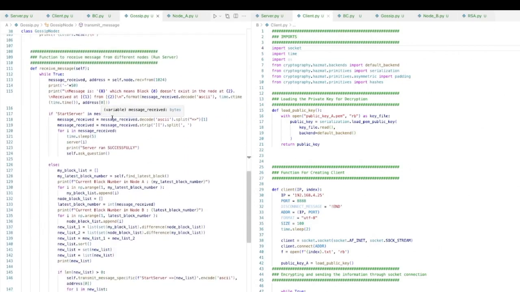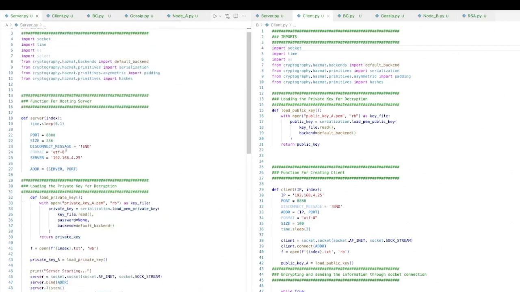And this function just receives the message from the client. That's why I have to run this server. Now I'm passing this index, which is basically the value of the name of the file. As you can see in this server, this index is basically the same index.